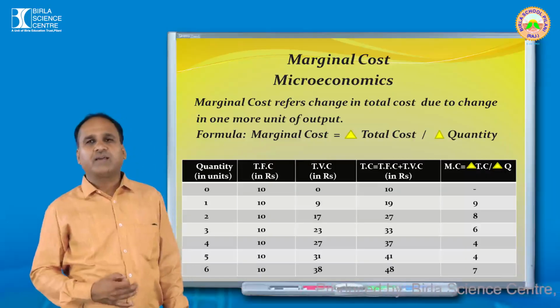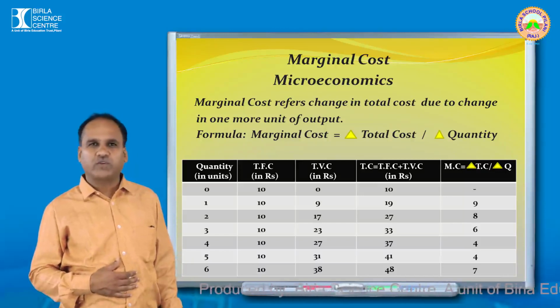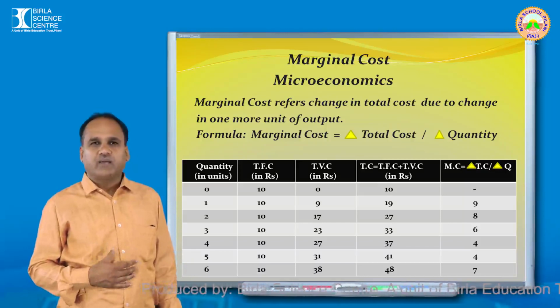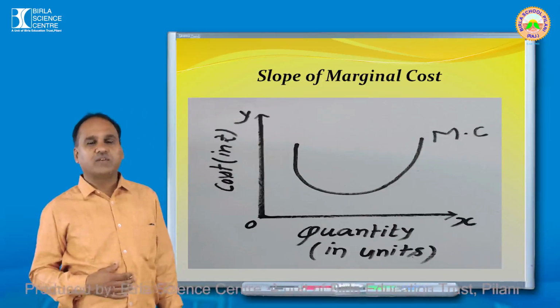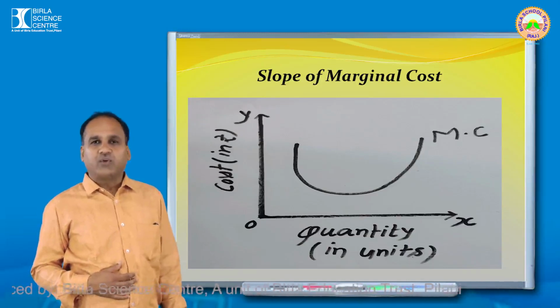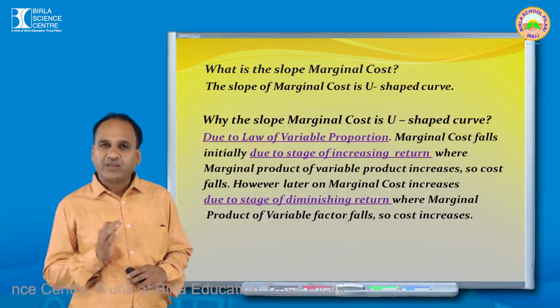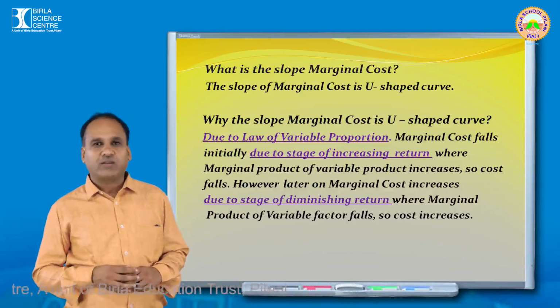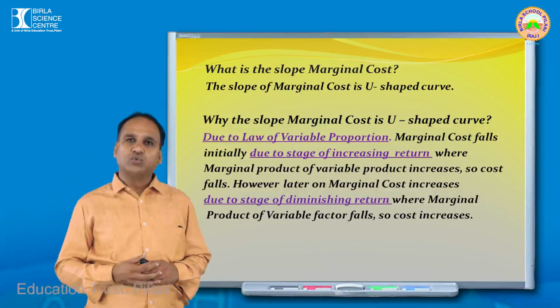So you can see the entire concept of marginal cost, definition is also given there and the table is also given there. And now you see the diagram. Okay, I think your concept should get more clear. So this is the what? Curve is what? U-shaped curve. Now you have to understand deeply what is the slope. What is the slope? See the answer. The slope of marginal cost is U-shaped curve.